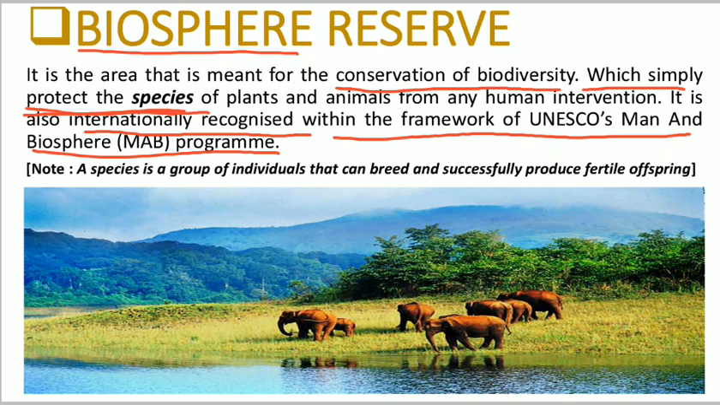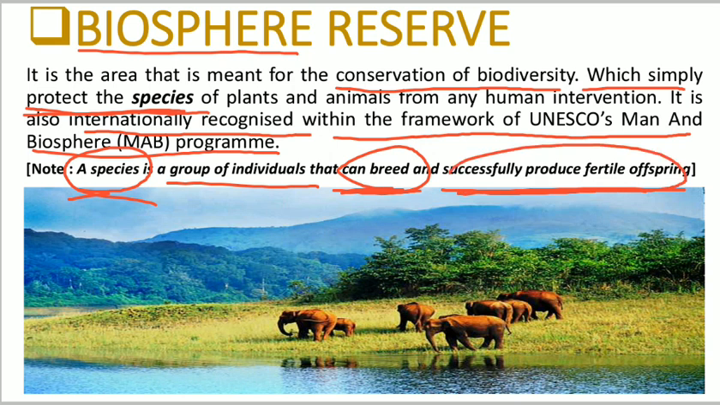Now, what do you understand by the species? A species is a group of individuals. When we are talking about the species, as you have already heard this term many times during the video, the species is what? It is the group of individuals that can breed and can successfully produce fertile offspring, means they can breed as well as successfully produce fertile offspring. That particular group of individuals is known as what? Species. Here we can see a picture of a biosphere reserve, right?